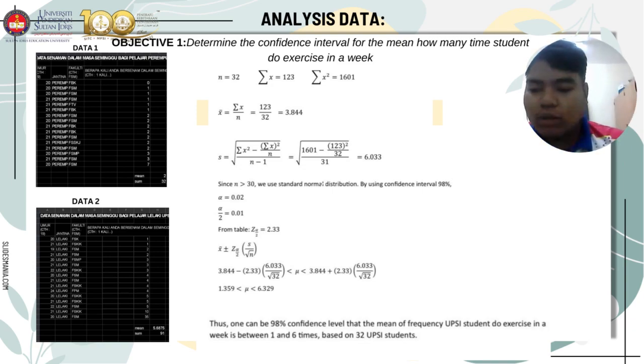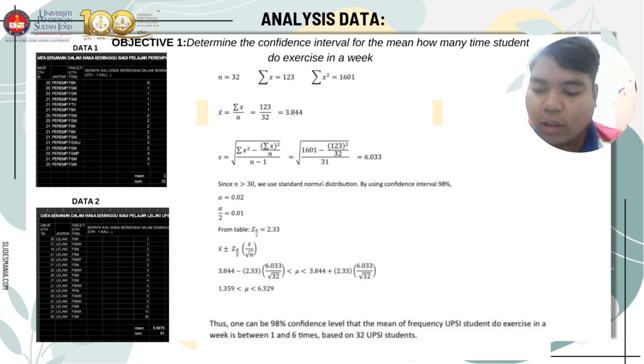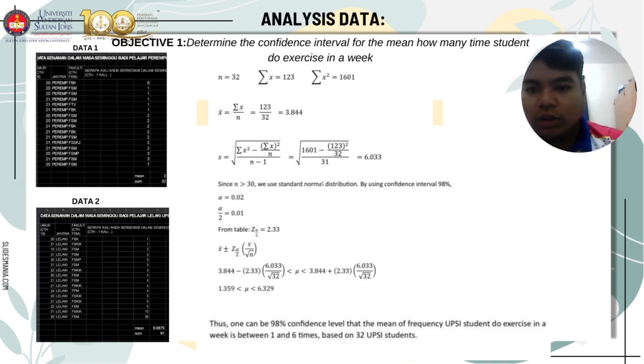6.033. So since N kami lebih daripada 30, so we use standard normal distribution. Dan alpha kita 0.02 because kami use 98% confidence interval. Confidence interval kami guna tinggi supaya interval kami lebih besar. So from table, Z alpha over 2 ialah 2.33. So formula untuk cari confidence interval ialah mean plus minus Z alpha darab dengan S over square root of N. So kita masukkan data yang sudah kita kira di atas tadi ke dalam formula ini.